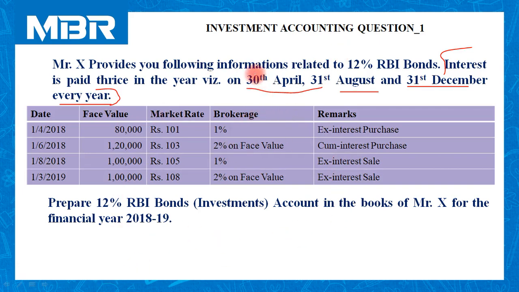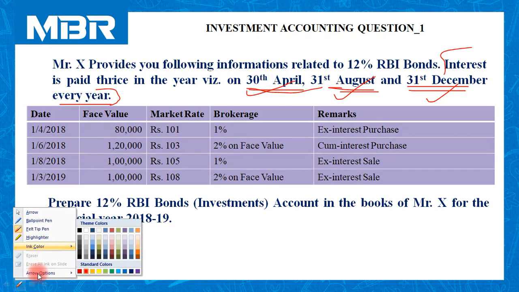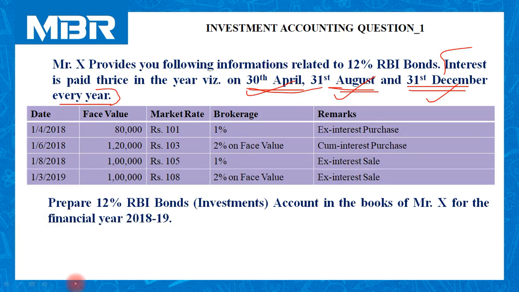These dates are notified dates, as I discussed in the very first lecture. The company will pay interest to investors on 30th April, 31st August and 31st December. This is one of the most important pieces of information given to us, and we need to focus on it very carefully.